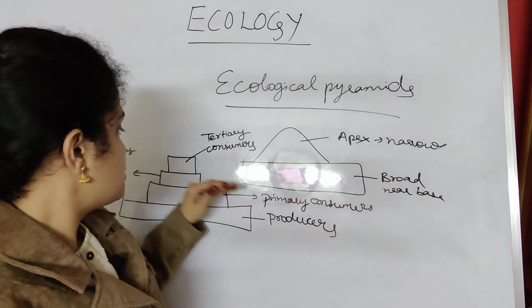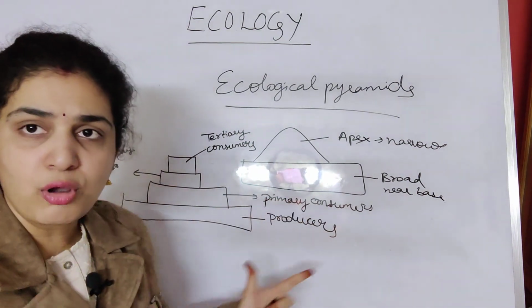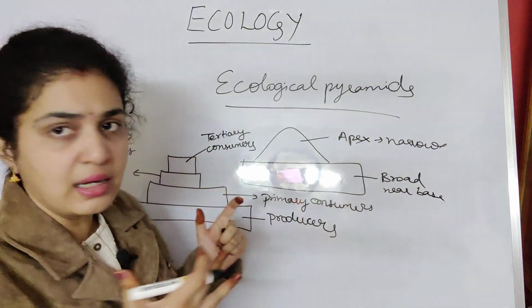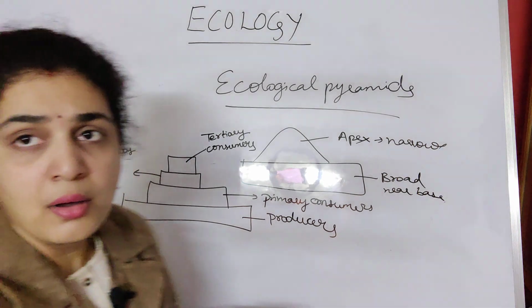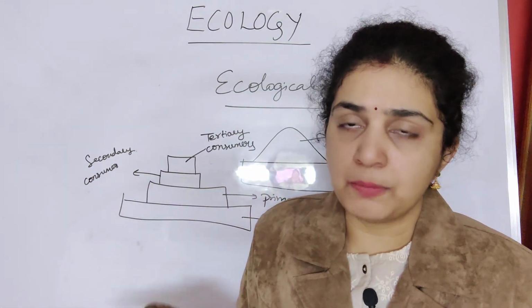Producers, primary consumers, secondary consumers, and tertiary consumers. So this follows a pyramid. It is broad near the base and gets narrower at the apex. This is the ecological pyramid which we describe in a community.